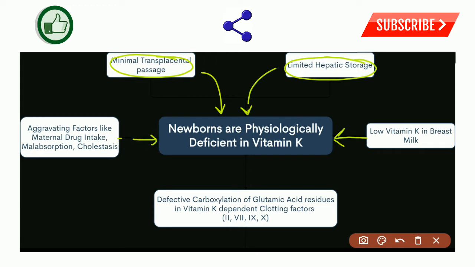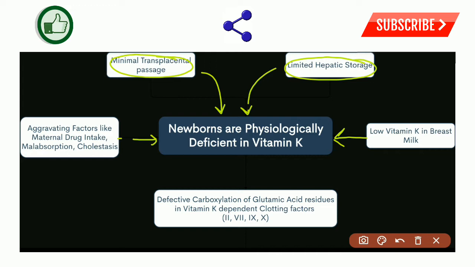Some may be from the maternal side, like maternal drug intake, or some may be from the fetal side, like malabsorption, cholestasis, etc. So due to all these causes like minimal transplacental passage, limited hepatic storage, low content of vitamin K in breast milk, or some aggravating factors, there is a vitamin K deficiency state in newborn.